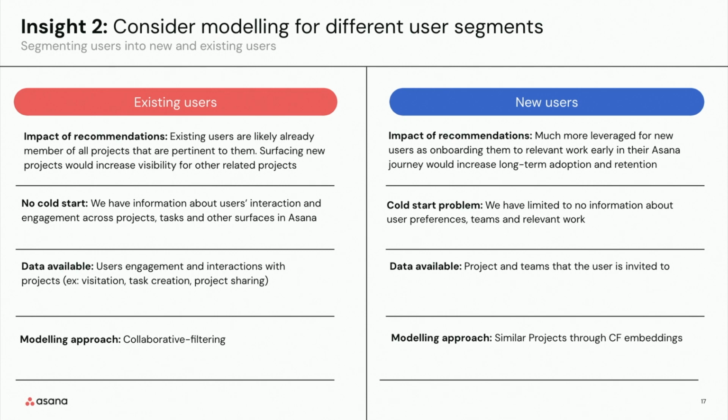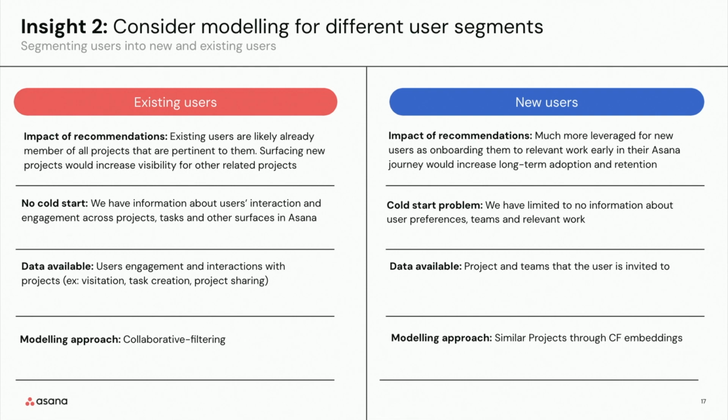We also had significantly different types of data available for new and existing users. For existing users, we had their interactions and engagement with projects, but for new users, we did not. So we could feed the data that we had available for existing users into the collaborative filtering model, but again, for new users, we did not have that data. However, for new users, we had data around what projects or teams they were invited to. In Asana, new users are generally invited to a project or a team by their teammate, and this data acted as a good starting point for us.